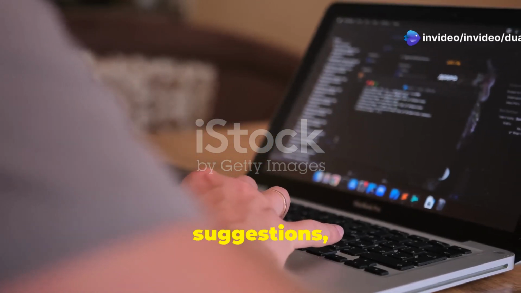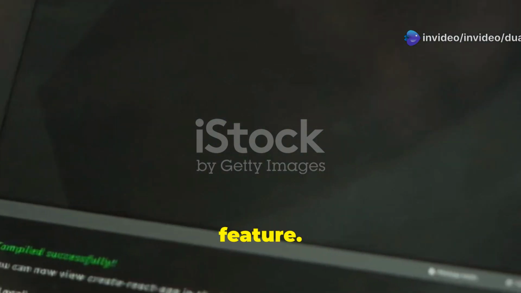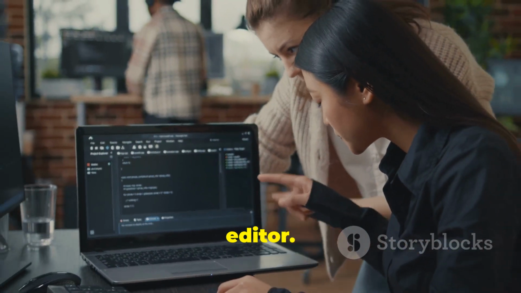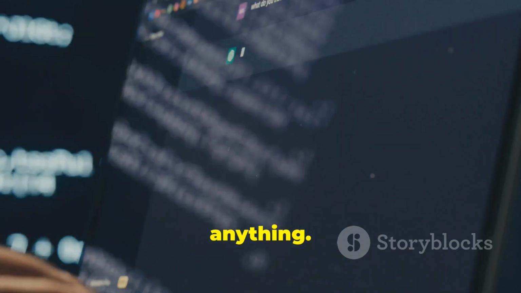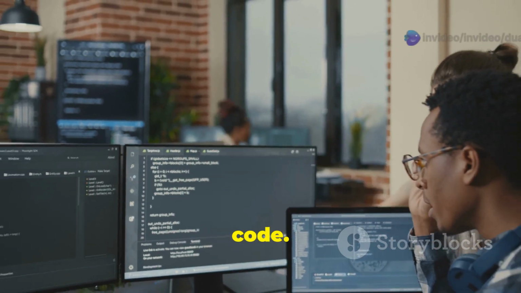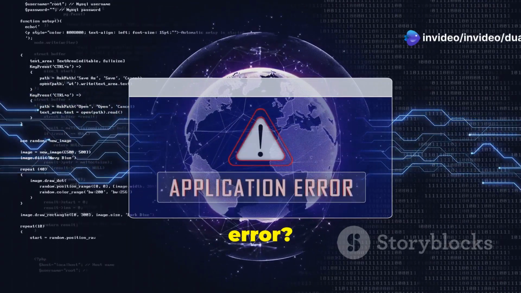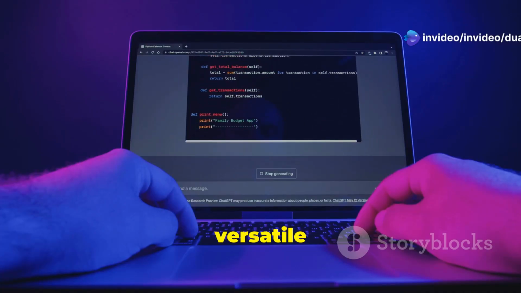Beyond inline suggestions, Cursor offers more: a powerful integrated chat feature. It lives within your editor. Understanding your project's specific details, you can ask it almost anything. Explain this block of code. Or, why am I getting this error? The chat functionality is versatile and intuitive.